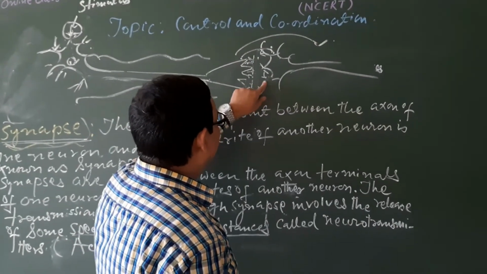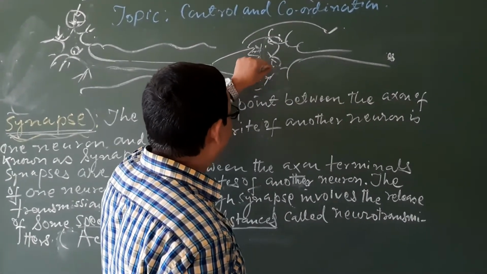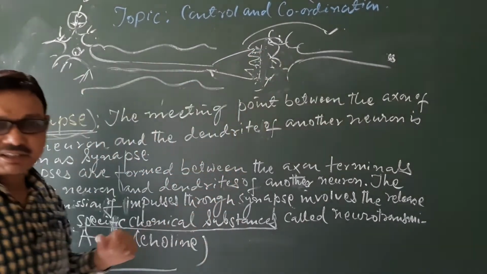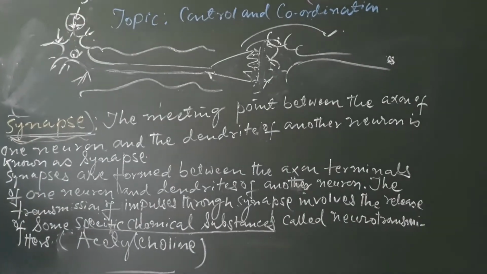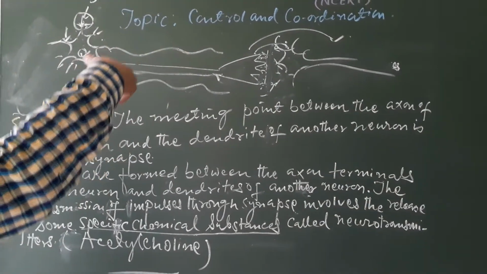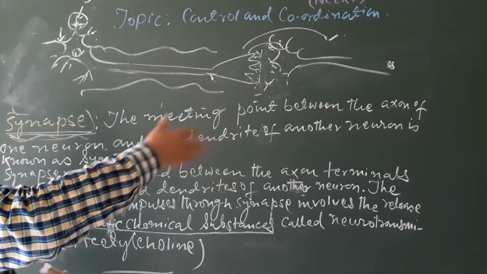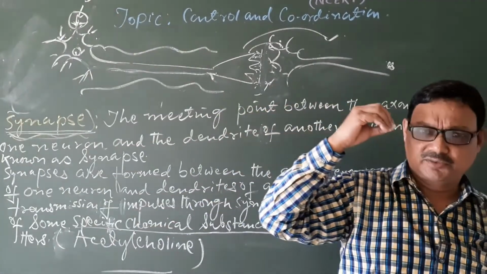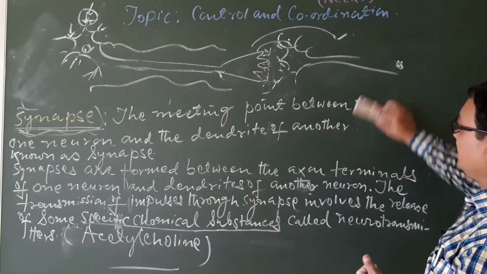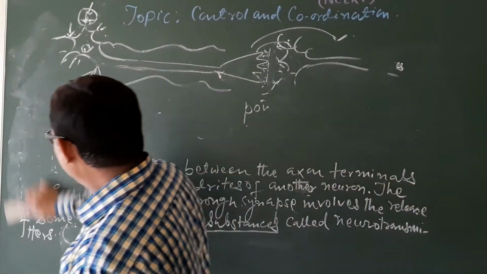And when it is detected or acquired by the dendrites, it is again converted into electrical impulses. Just like that, there are so many neurons, and the impulse is transferred accordingly. So this is the fact about that gap which we left last week.